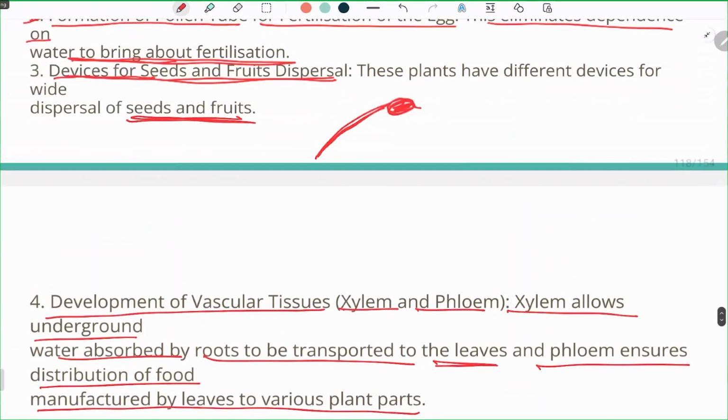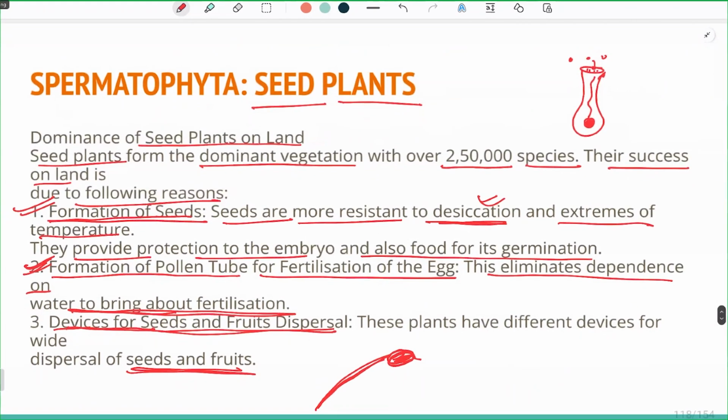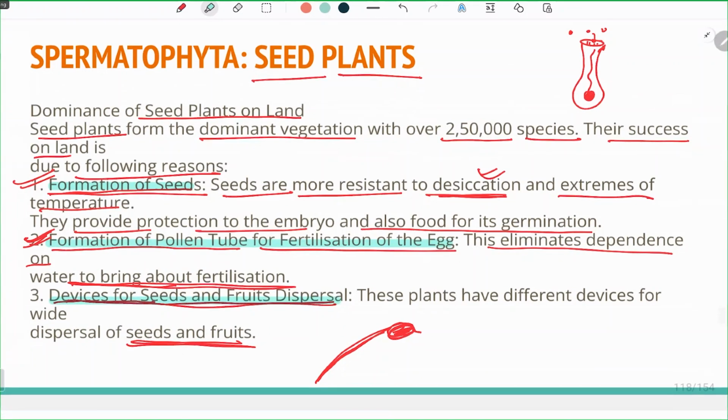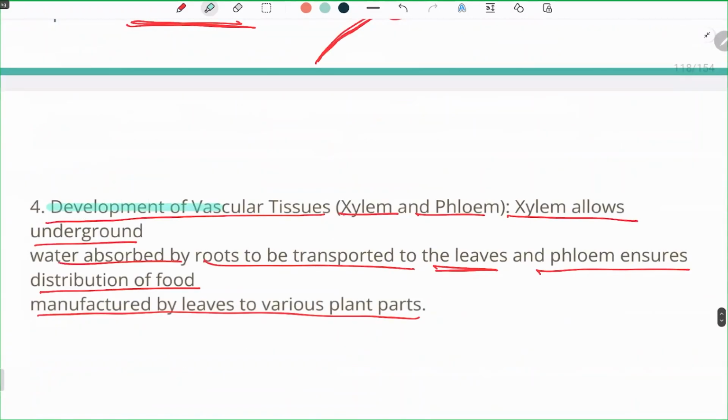So what are the 4 points that the spermatophytes, or seed plants, have which help in their domination of the whole ecosystem? First is the formation of seeds. Second is the formation of the pollen tube for fertilization of the egg, and the elimination of dependence on water for fertilization. Third is devices for seed and fruit dispersal. And fourth is the development of vascular tissue, xylem and phloem.